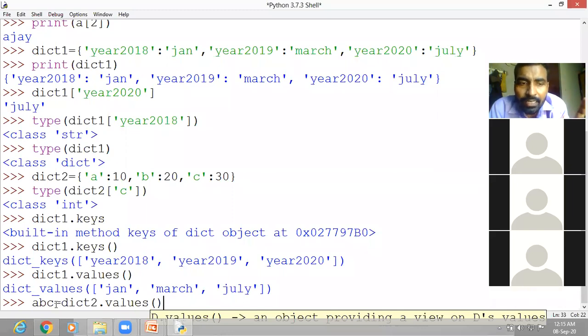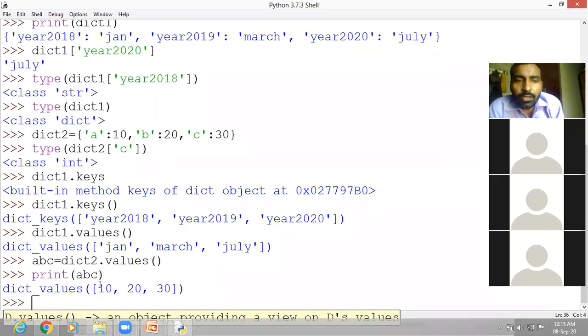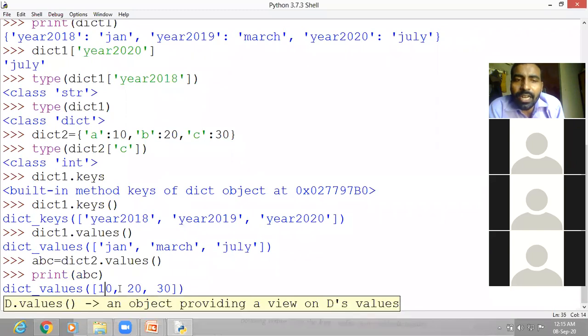Press the enter key. Now all the values of dict2 have been stored in ABC. Now if you write print ABC, you'll find all the values. You can see here, the values are 10, 20 and 30.